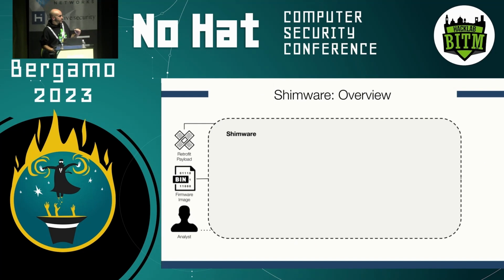We built a system that we call Shimware to address these issues.